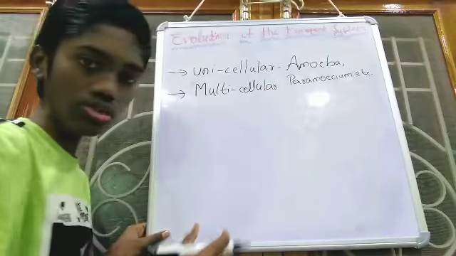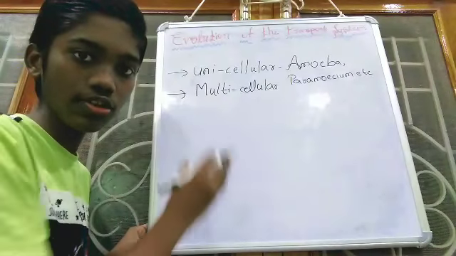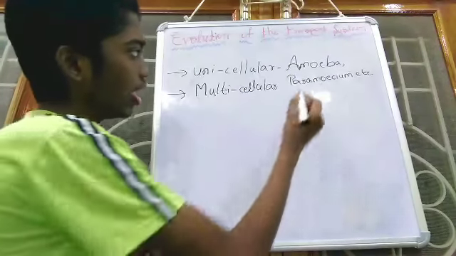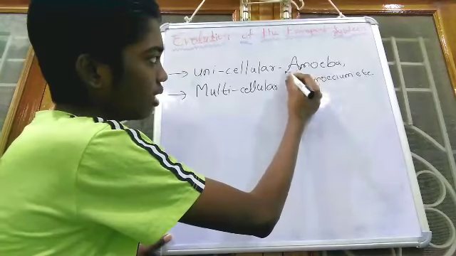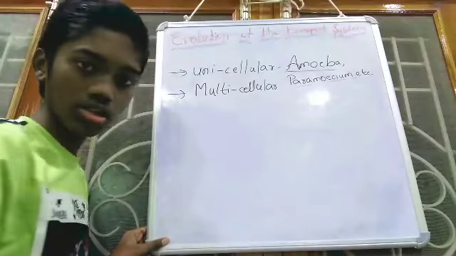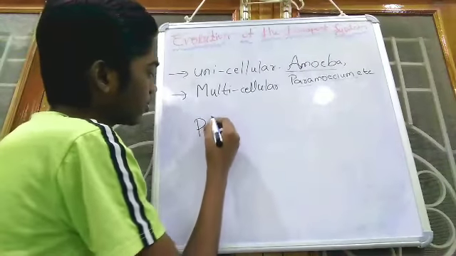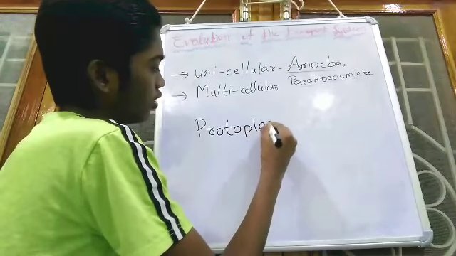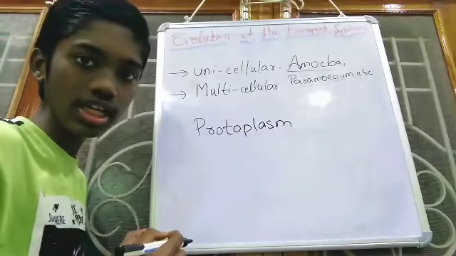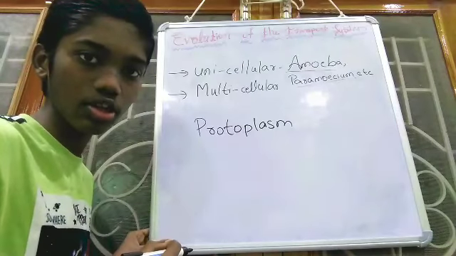First I will explain the evolution of the transport system in unicellular organisms like amoeba and paramecium. In these organisms, the protoplasm... we know that each and every cell contains a fluid portion called cytoplasm.